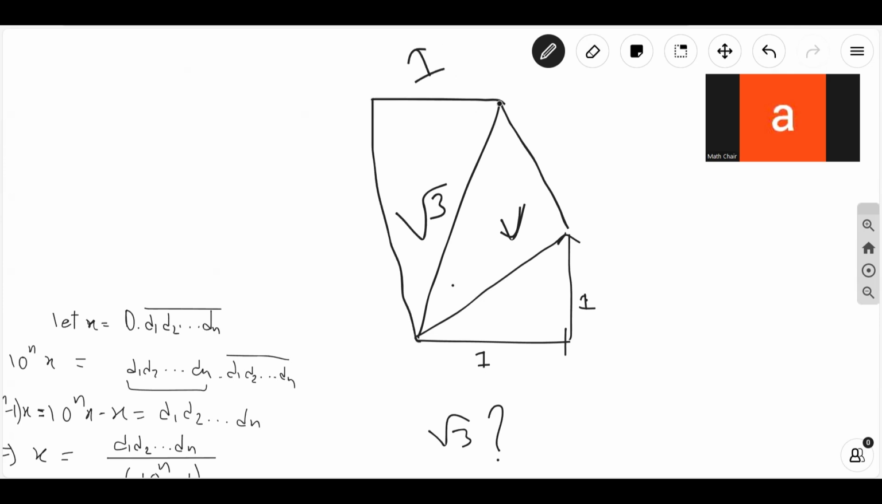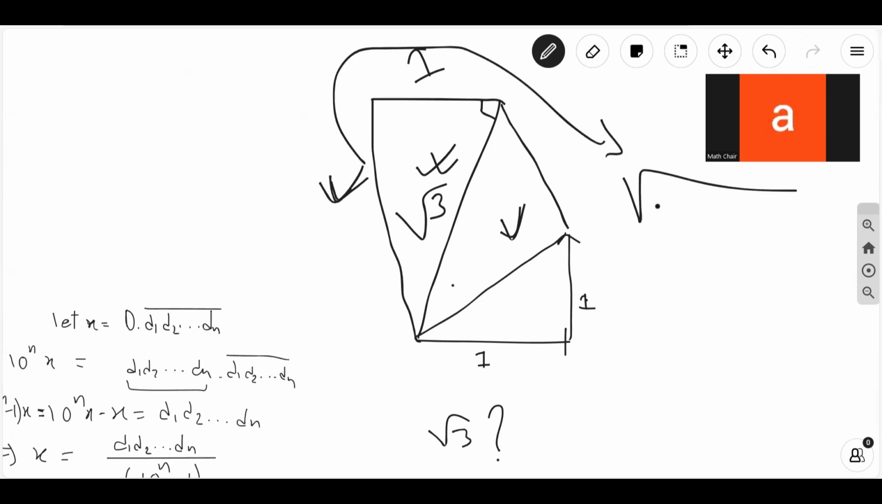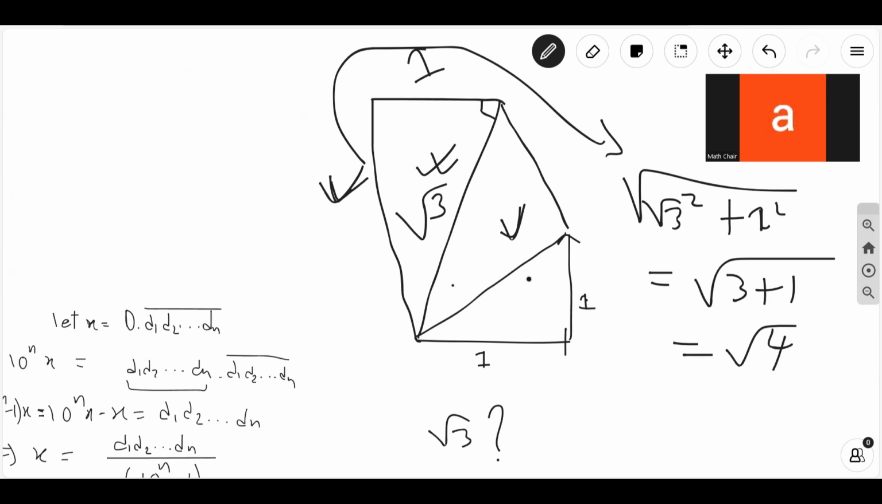I once again attach a line of length 1, and I'll make another right angle triangle using this hypotenuse of size root 3 as a base. And looky, what's this number? This length is precisely root of 3 squared plus 1 squared. That's 3 plus 1. That's root 4. I can do this forever.